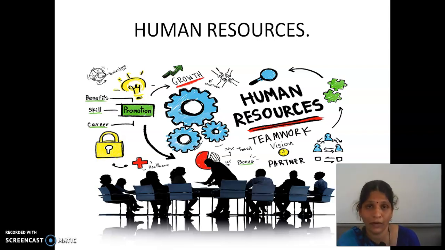Human resources include quantity and quality. Quantity means the number of people. Quality means the physical and mental ability of the people. Yes, children, human resource is the most important resource of the world. Natural substances cannot become a resource by themselves. Humans have to put them to use, and only then do they acquire resource value.